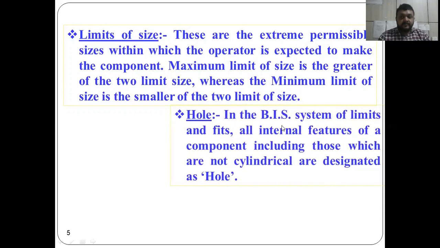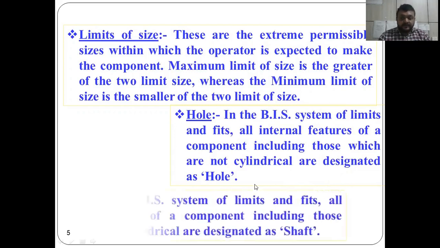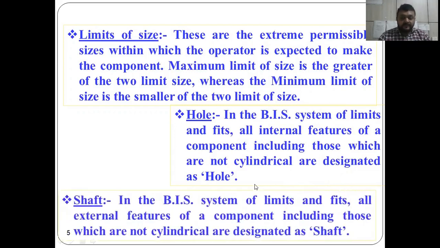Then in the Bureau of Indian Standards system, internal features, including those which are not cylindrical, are designated as hole, and according to the Bureau of Indian Standards, external features, including those which are not cylindrical, are considered as shaft.